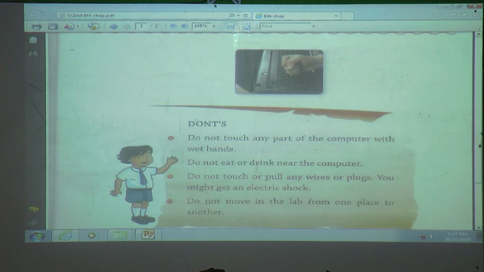What is this picture showing? When you are using the parts of the computer, touch them very slowly. Do not touch parts of the computer hardly. It is a laptop, and what are they doing? They are touching slowly? No, they are pressing hardly. Then is it a good thing? No, it is a bad thing.